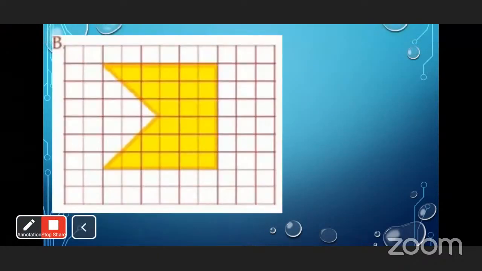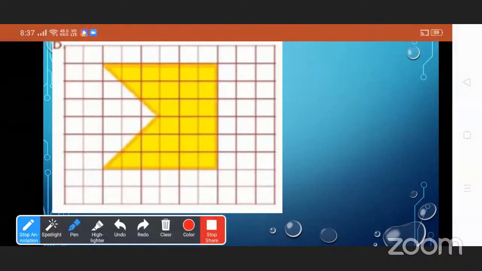Now see the next one. Let's count the squares. 1, 2, 3, up to 24.